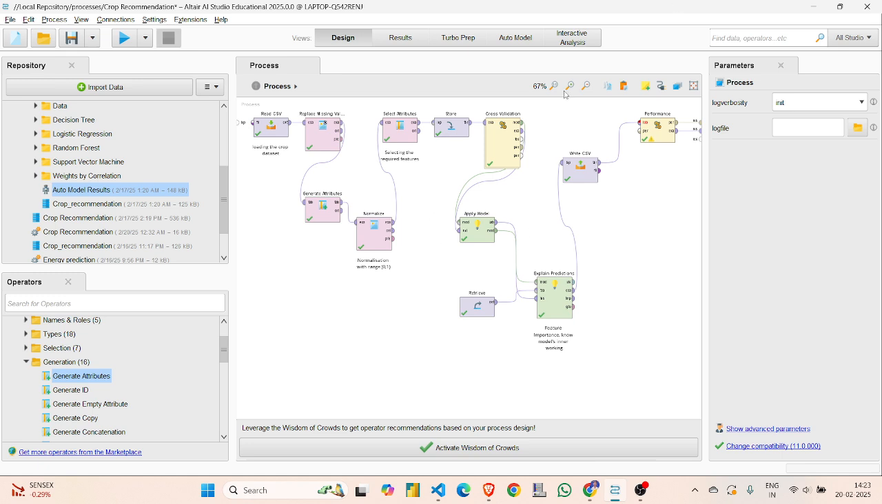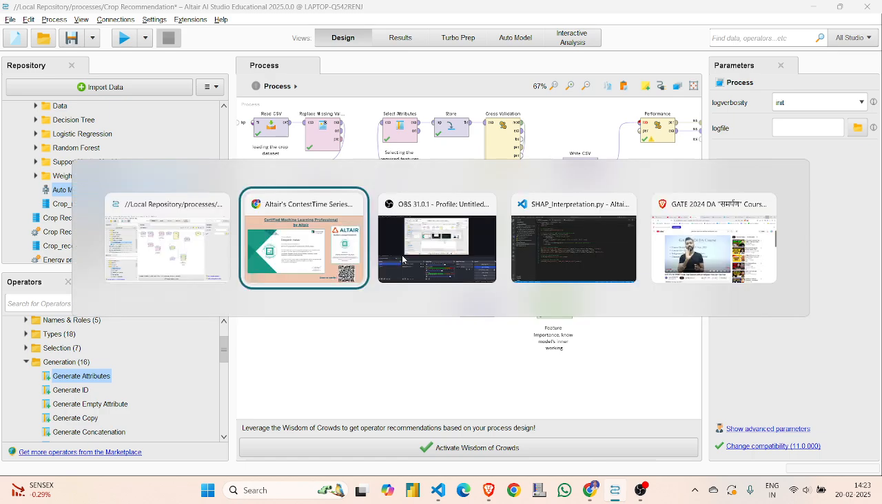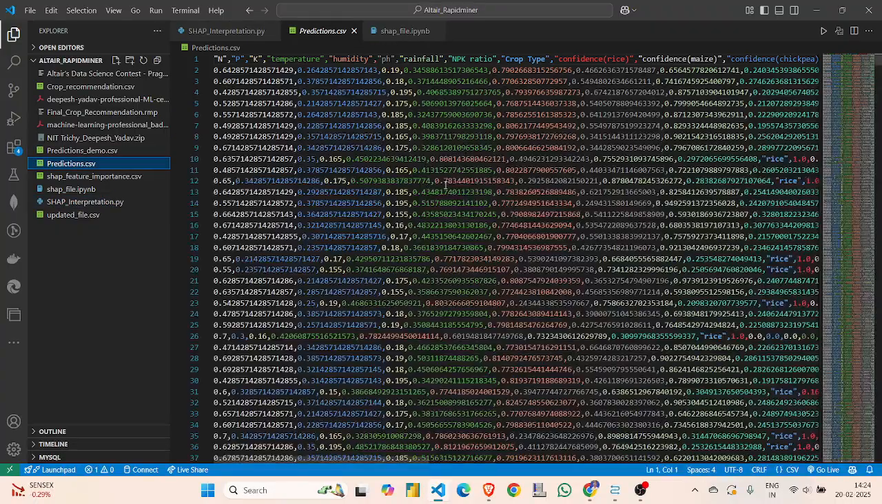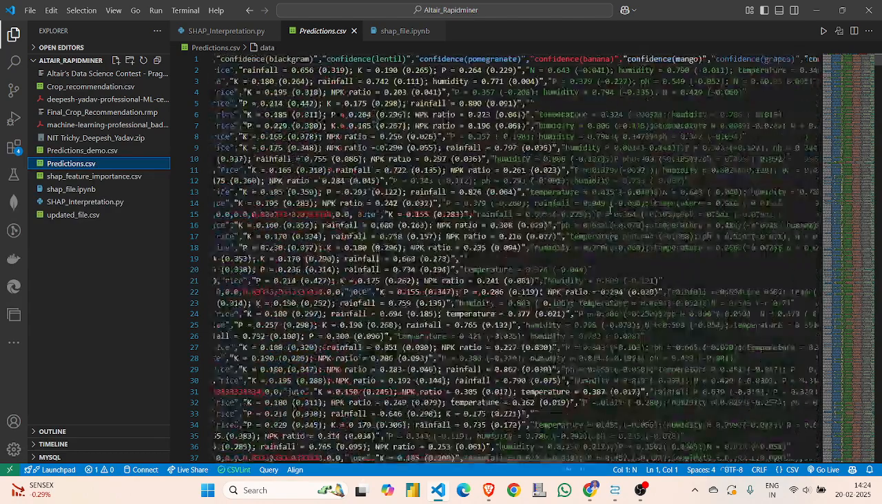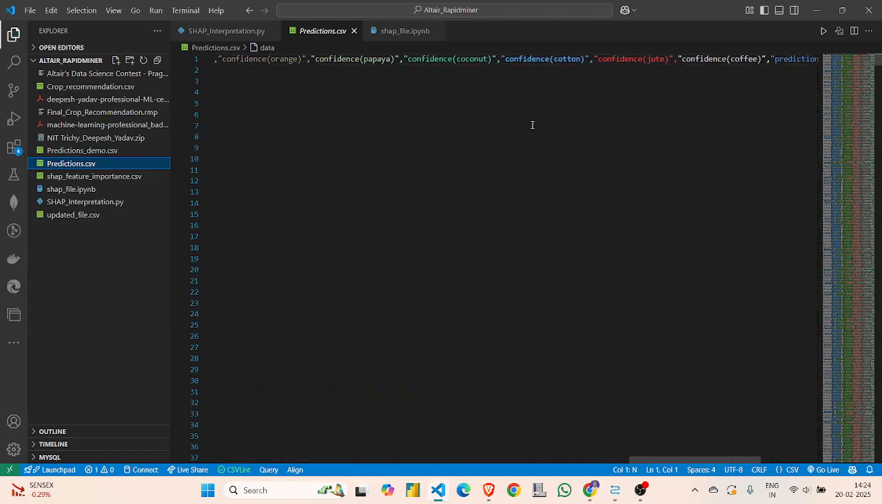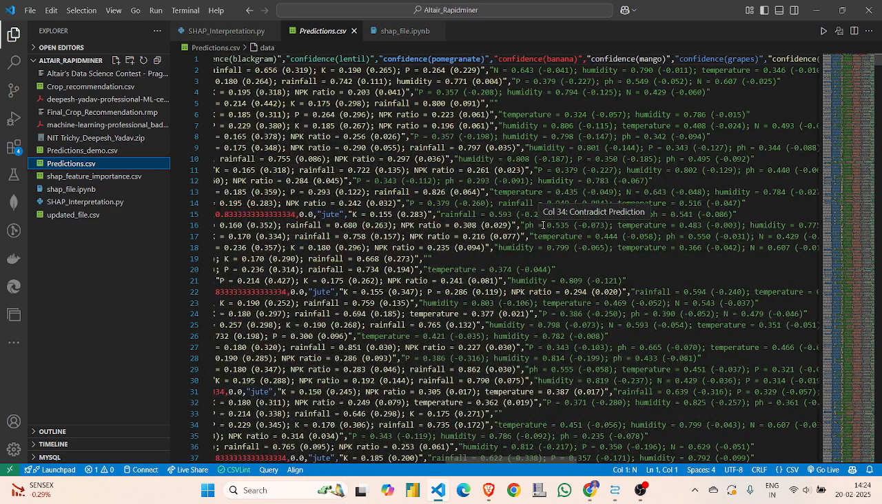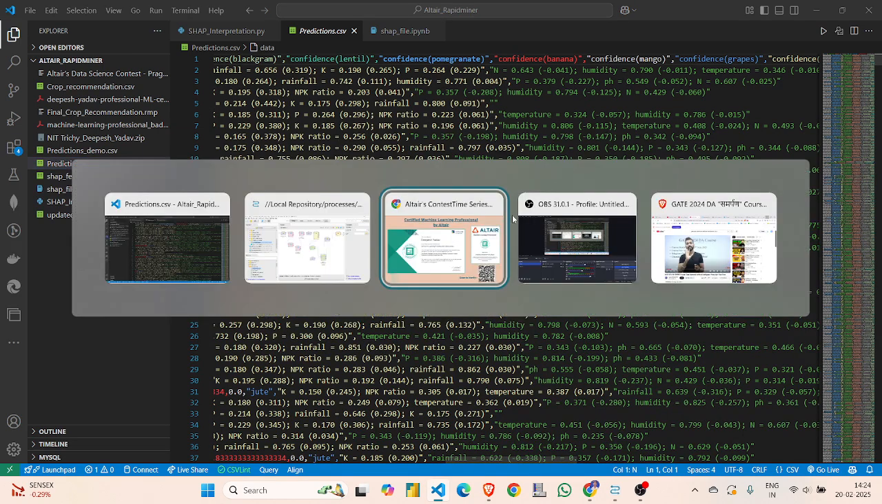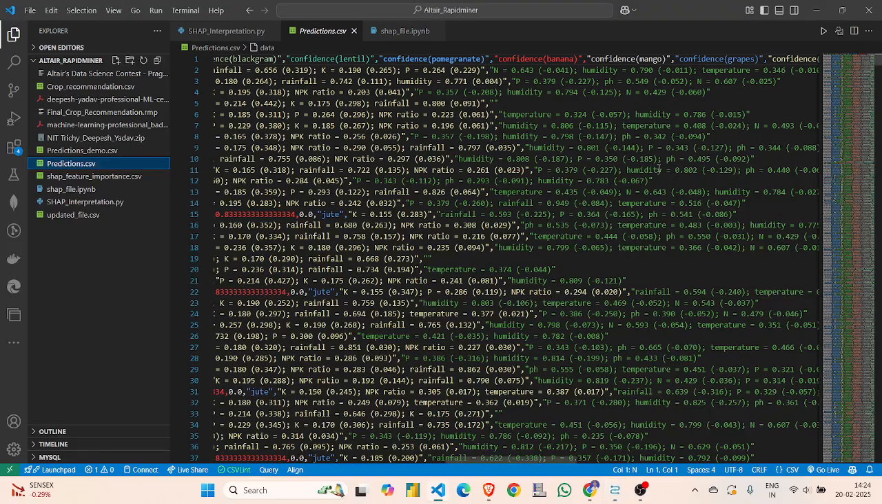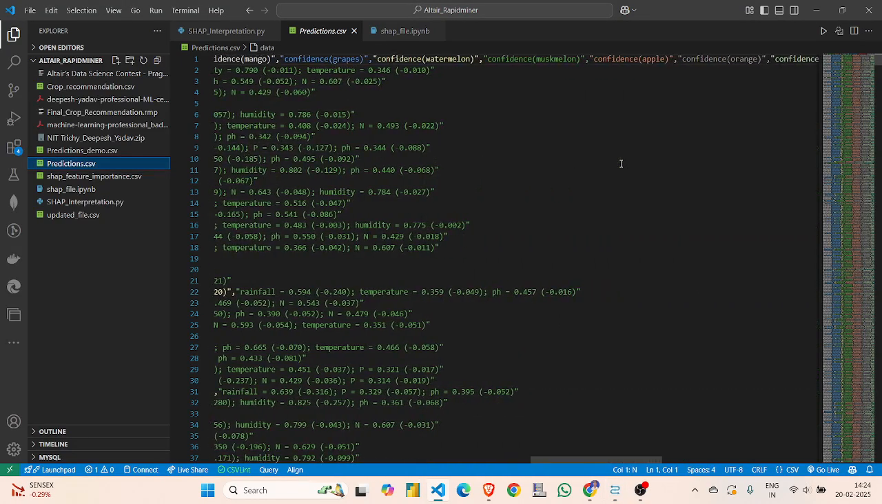Now, to calculate the SHAP values, I used Python. This was my prediction CSV that we created, and I saved it in my local repository. You can see the support prediction and contradict prediction columns created by the Explain Predictions operator that I used in the AI Studio. This operator created the contradict prediction and the confident support prediction columns.